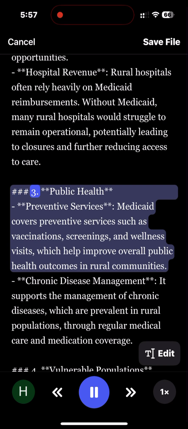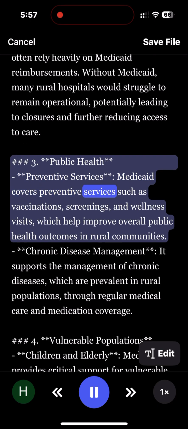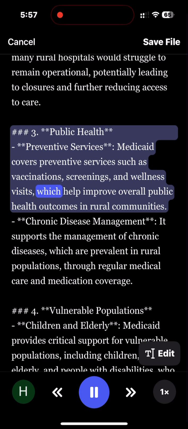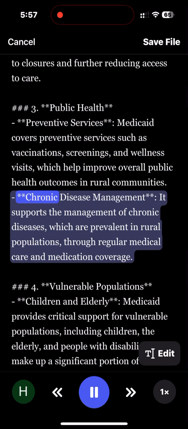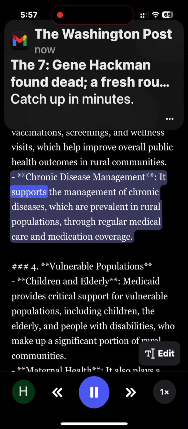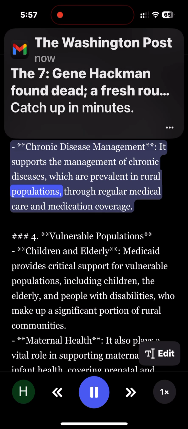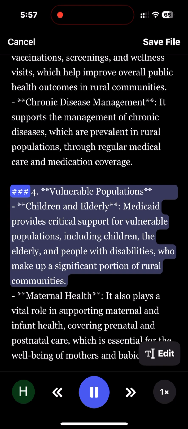Number 3, public health. Preventive services: Medicaid covers preventive services such as vaccinations, screenings, and wellness visits, which help improve overall public health outcomes in rural communities. Chronic disease management: it supports the management of chronic diseases, which are prevalent in rural populations, through regular medical care and medication coverage.